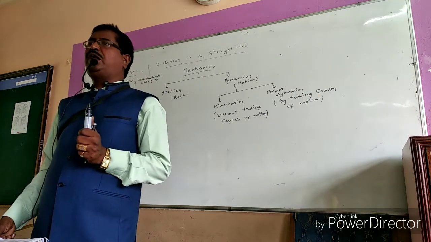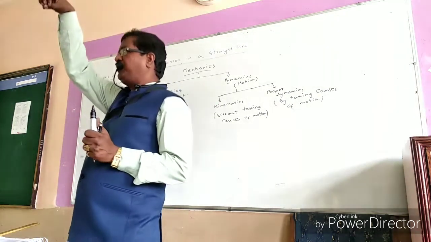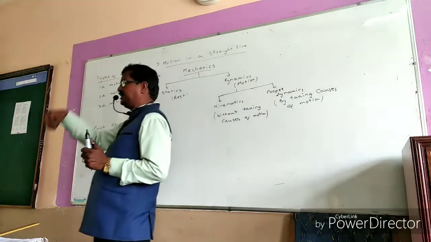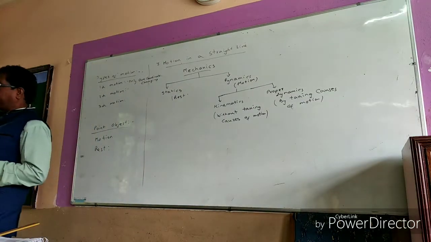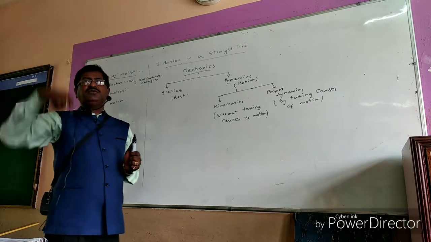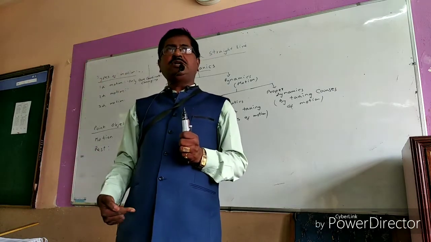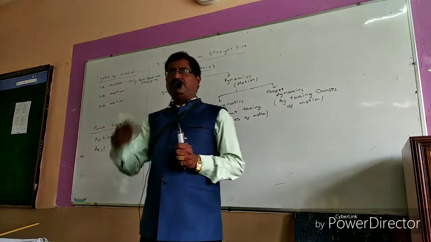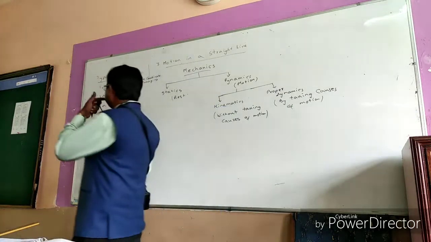Another example of 1D motion is the motion of a stone falling down freely. That is also straight line motion. Only one coordinate is going to change.